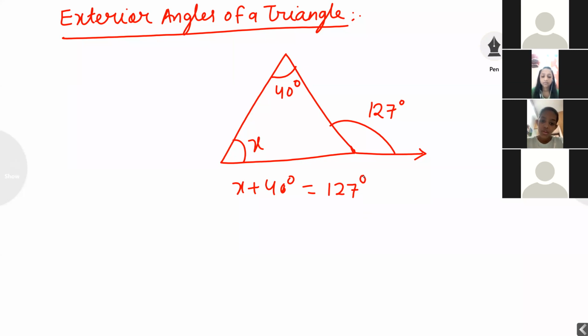This property is called the exterior angle of a triangle. Outside angle is equal to the sum of any two inside angles. Now x is equal to 127 degrees minus 40 degrees. I have taken this example to show the actual meaning of exterior angle: whatever outside angle is given is equal to the sum of any two inside angles.